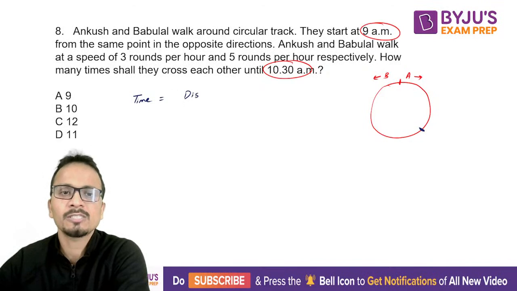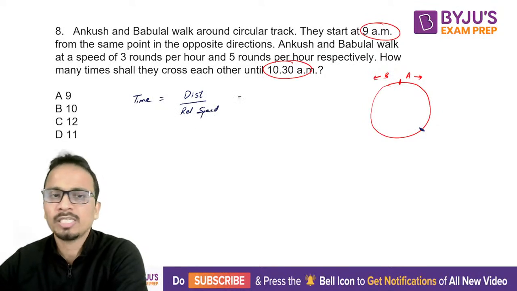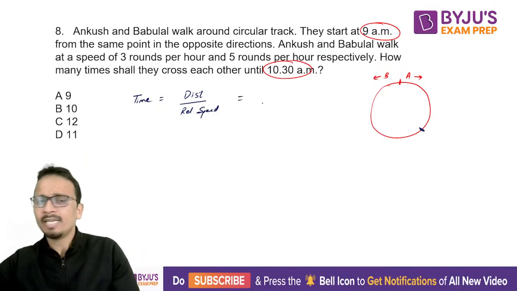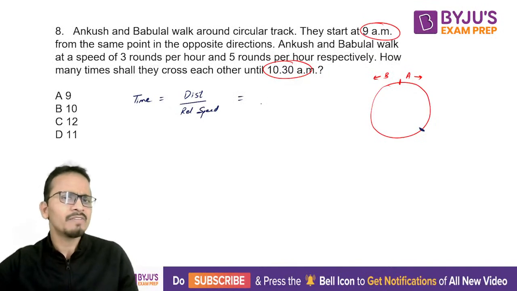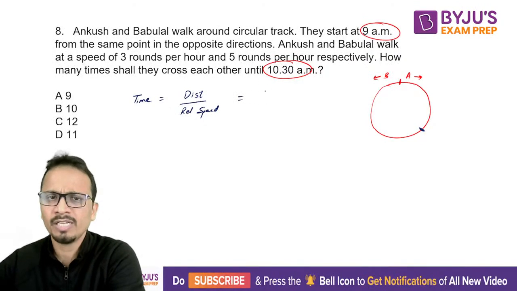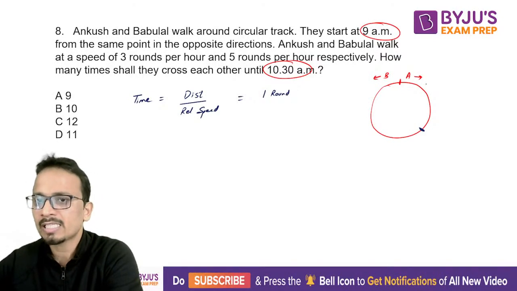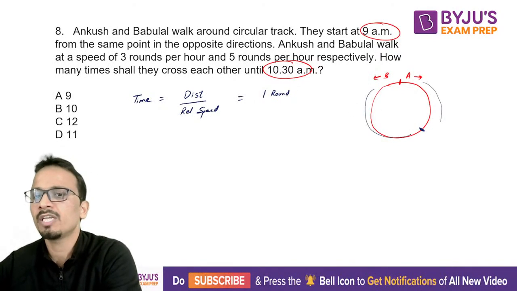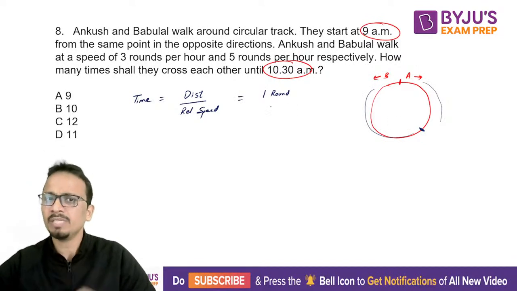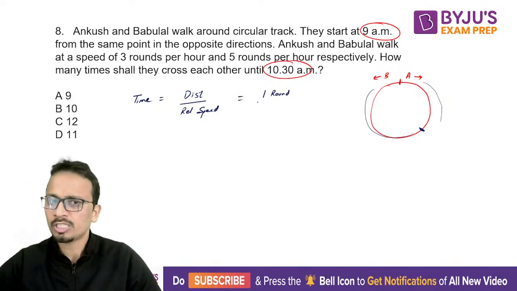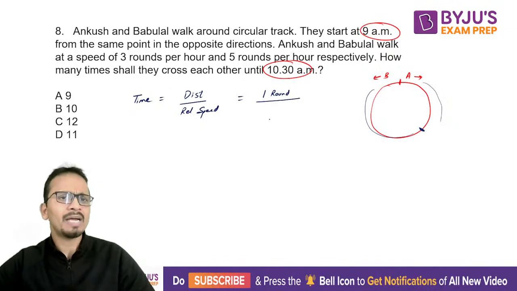So total distance traveled divided by the relative speed. All right. So the distance traveled, we'll write in terms of rounds because speed is given in terms of rounds. So distance traveled is one round. All right. Because A has covered this portion and B has covered the remaining portion. So together they have completed one round. Okay, so distance traveled together is one round divided by the relative speed.